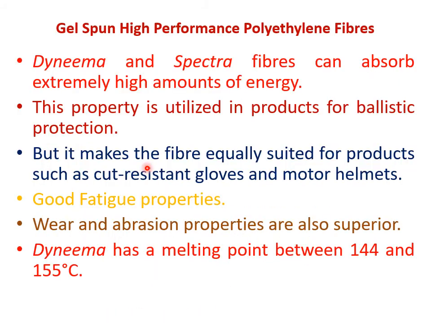Now, Dyneema and Spectra fibers can absorb extremely high amounts of energy, and they are also very lightweight. Like aramid fiber is also suitable for bulletproofing, but its density is only around 1.4 or 1.5 gram per cc. But Dyneema or Spectra का density कितना है? It is less than water. It is less than 1. So it is still lighter, right? Still lighter, and it is giving better properties than aramid fiber.